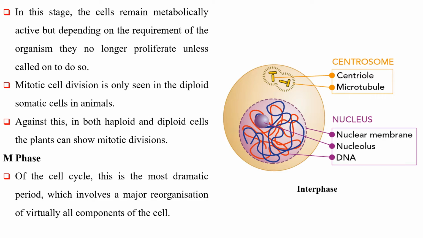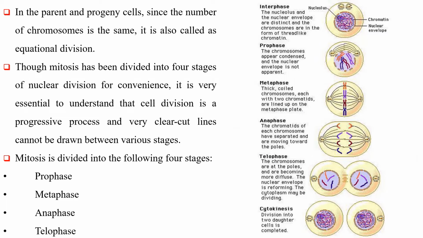M phase of the cell cycle. This is the most dramatic period, which involves a major reorganization of virtually all components of the cell. In the parent and progeny cells, since the number of chromosomes is the same, it is also called equational division.